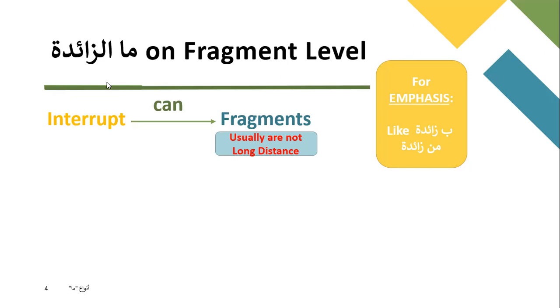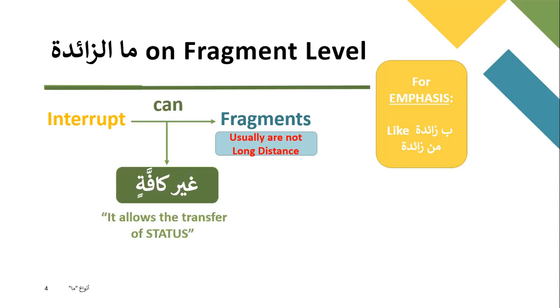So this ma will interrupt that fragment, and that's how you would know that it's interrupting a fragment which is supposed to be otherwise next to each other. So you can say it's ma zaida, and that is called ghayru kaffatin, which means it allows the transfer of status. So in jar majroor, with ism with jar, the majroor would be right next to it in jar form.